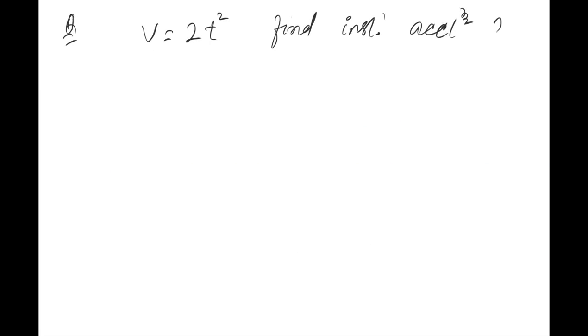देखिए, let me assume कि अगर question है v is equal to 2t squared. ठीक है, ये velocity है हमारी. और मैं आपसे कहूं find instantaneous acceleration at t equal to 2 seconds. What will you do to find instantaneous acceleration? Tell me. Instantaneous find करने के लिए क्या करेंगे सर आप?